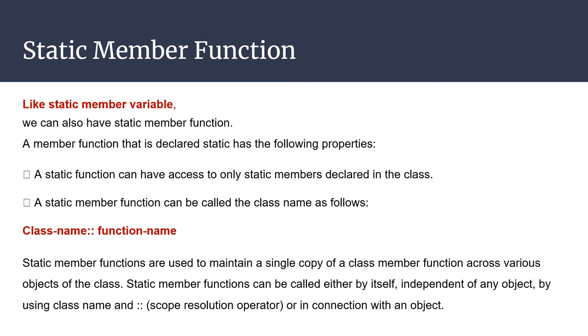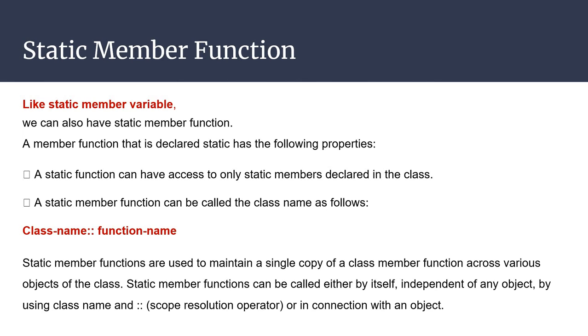We cannot use a non-static variable within the static member function. And another thing is that we usually call the member function of a class using an object, but static members, meaning static data and static functions, can be called by using the class name. The syntax is class name, scope resolution operator, and the function name.